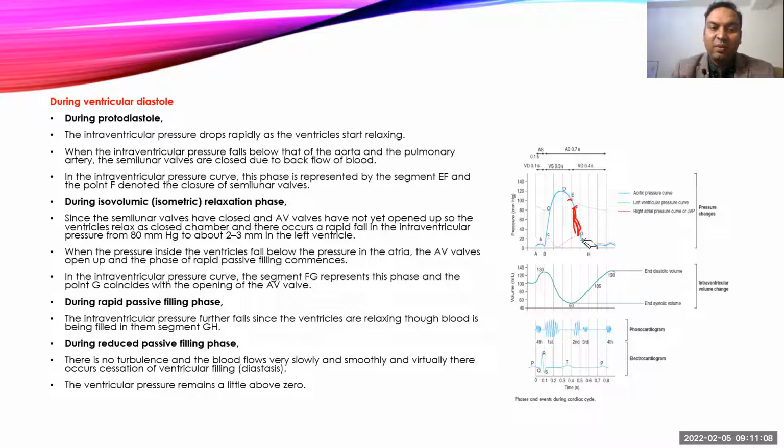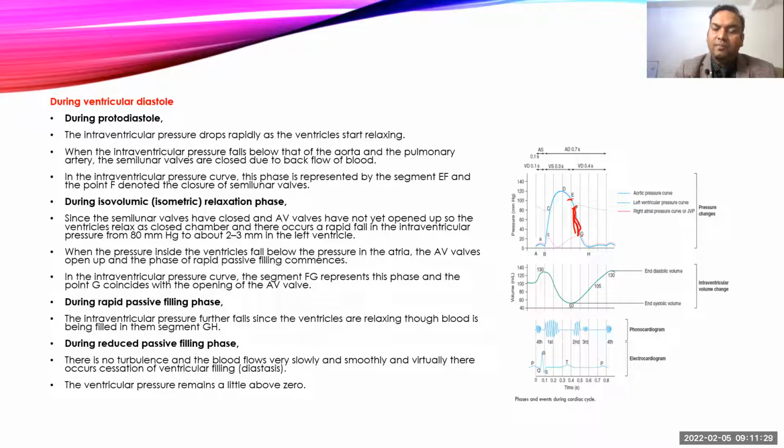And during the first rapid filling phase, there is a rapid fall in the pressure. It continues because the ventricles keep on relaxing. Because blood is coming inside the ventricle, there is a rapid fall in the pressure, and pressure can touch as low as 0. It is just above 0, but technically it comes to 0.